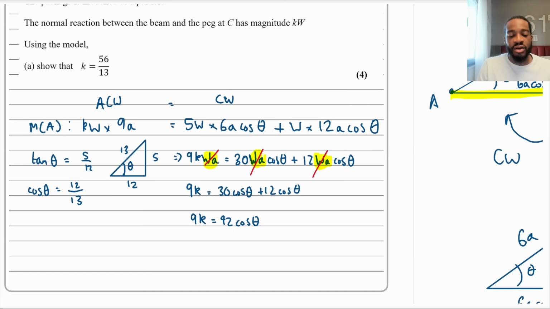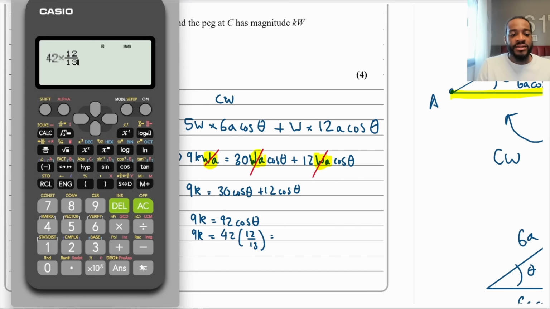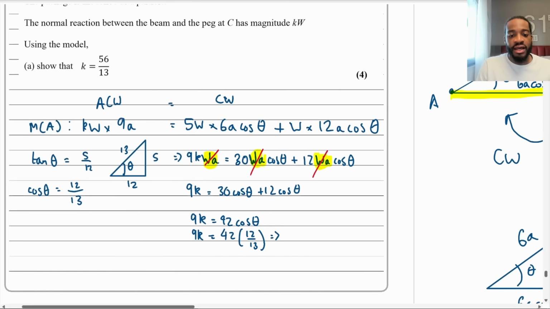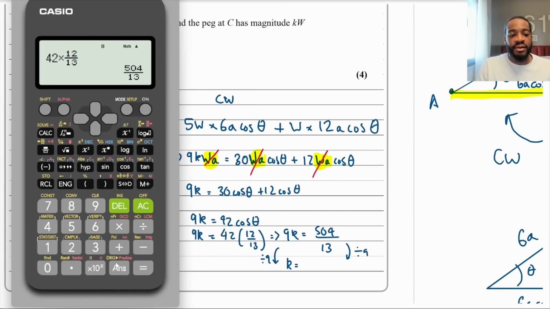And then I can plug in cos theta now. So 9k is going to equal 42 times 12 over 13, which is equal to 504 over 13. So I have 9k is equal to 504 over 13. And then I'm going to divide by 9 now. So k, divide by 9, divide by 9. If I do that, the answer is 56 over 13.